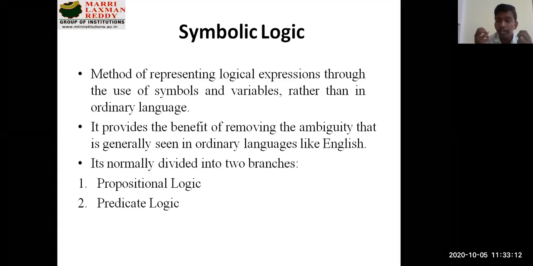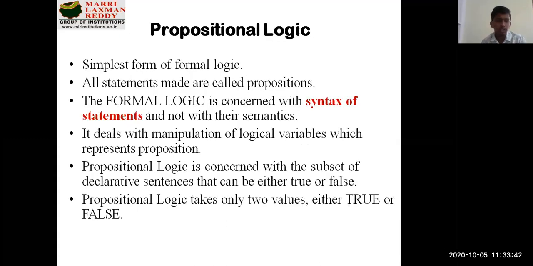Because an intelligent machine, or any machine learning algorithm or device being developed, will not think about itself or about how a logic is formed, we need to provide all the possible things or the reasoning, so that it will try to understand how a logic can be framed. That's why logic is normally divided into two branches, propositional logic and predicate logic.